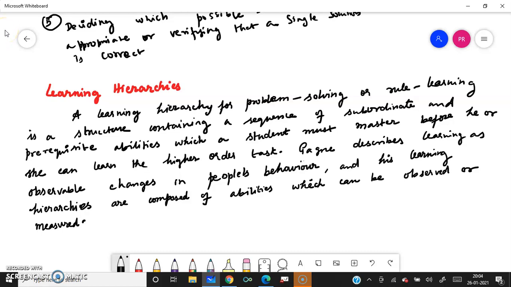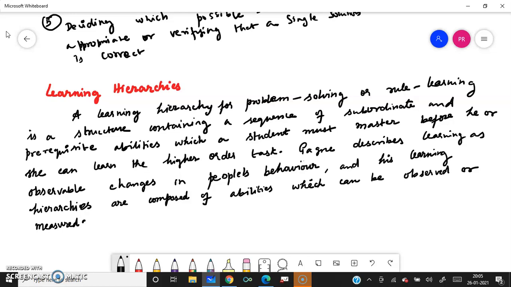Since most activities in mathematics require definable and observable prerequisite learning, mathematics topics lend themselves to hierarchical analysis. We need prerequisite learning, so an increasing order of understanding is needed in mathematics. When specifying a learning hierarchy for a mathematical skill, it is usually not necessary to consider all of the subordinate skills.